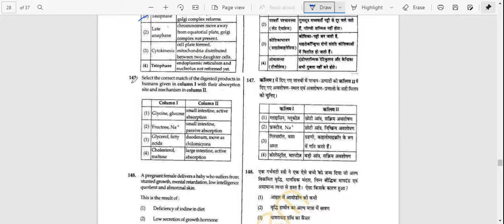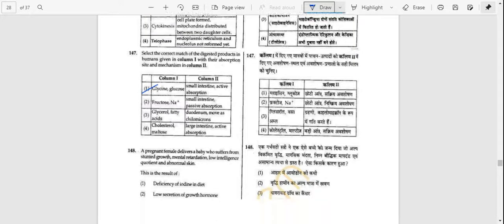147th question, select the column 1 and column 2: glycine, glucose, small intestine active absorption; fructose, Na plus, small intestine passive absorption; glycerol and fatty acid, duodenum move as the chylomicrons; cholesterol, maltose, large intestine active absorption. Answer option number A, that is glycine, glucose, small intestine active absorption.